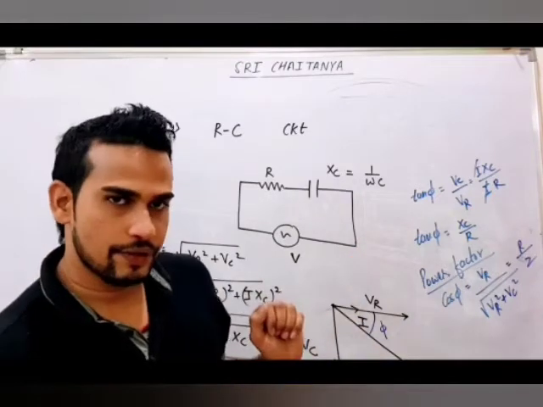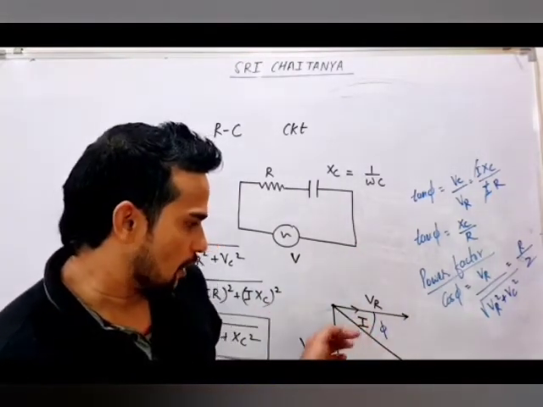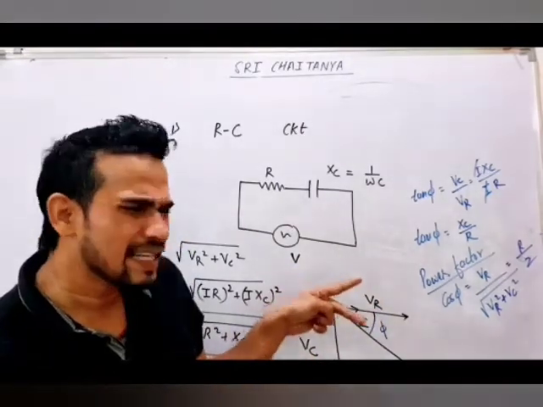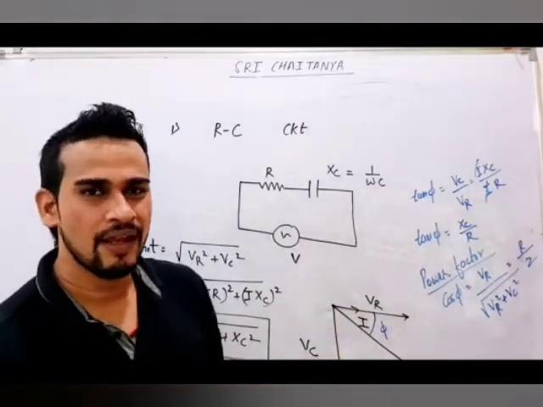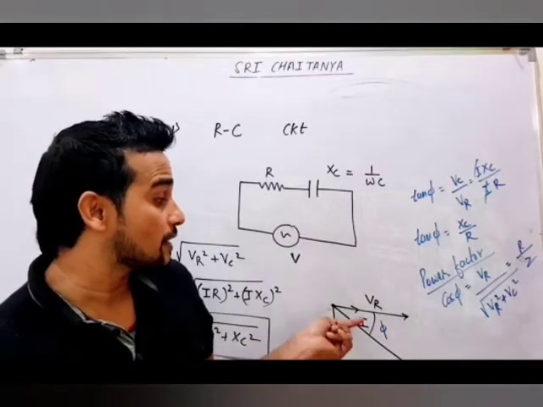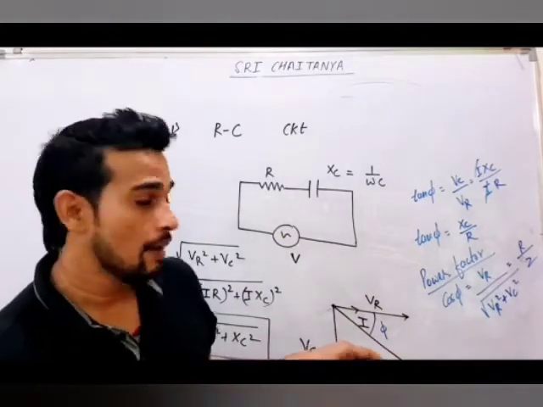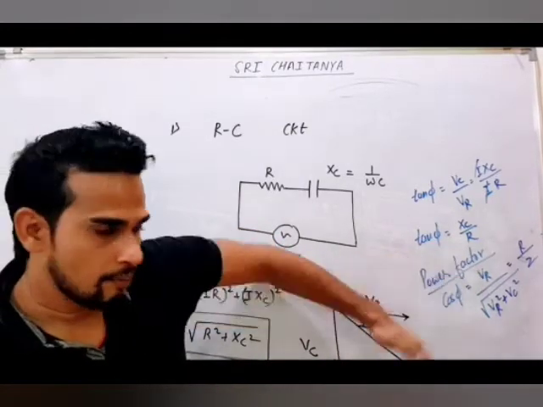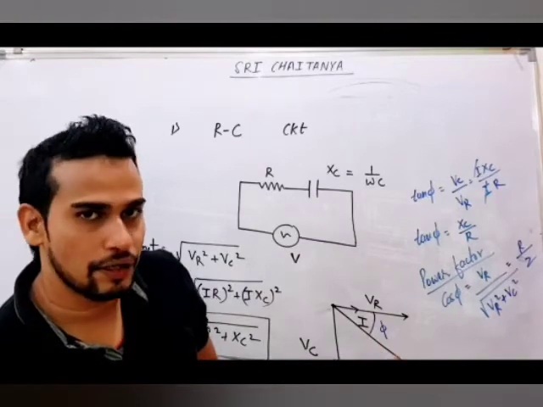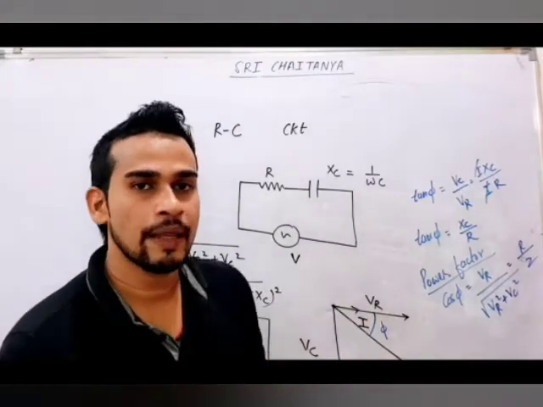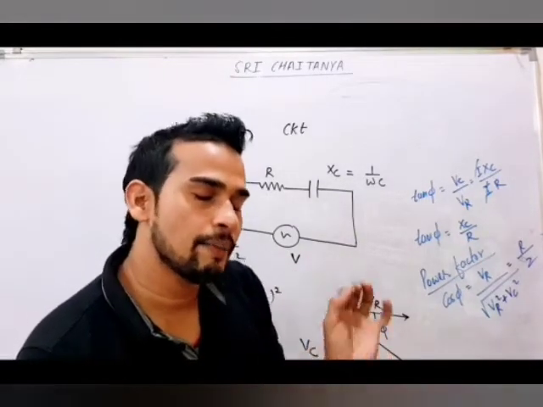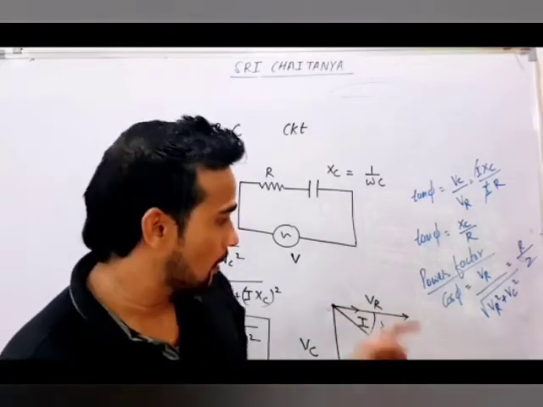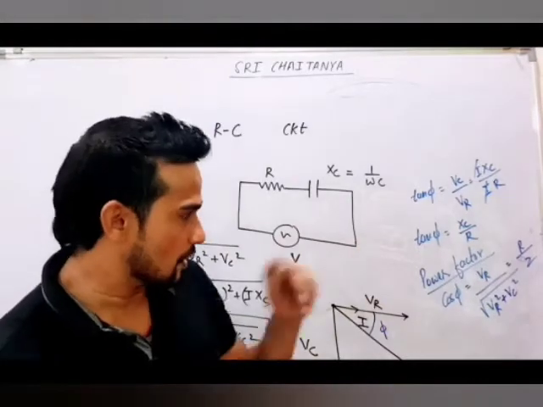Next is the phase difference. Can you tell me who is leading here? Still current is leading, but now lead is less due to resistance. Previously, if only capacitor was there, current was leading by pi by 2. But now you can see, still current is leading, but angle is less than 90 degree. So sometimes questions are also asked: current leads the voltage, but angle is less than 90 degree, which type of circuit is it? We will get RC circuit. So this is how we can talk.